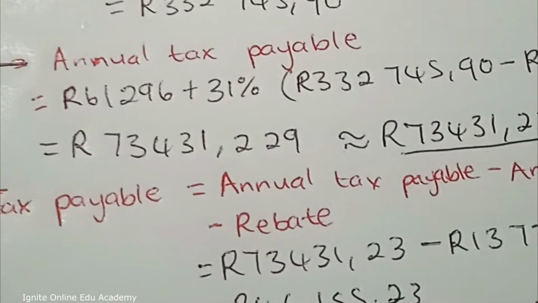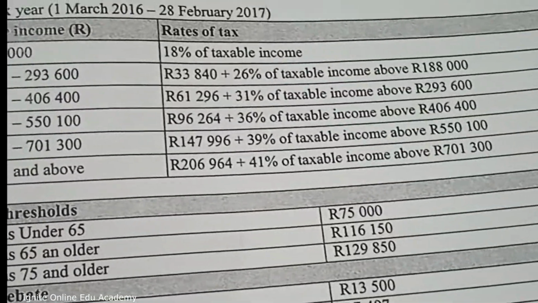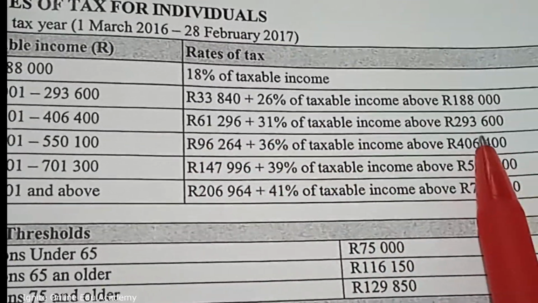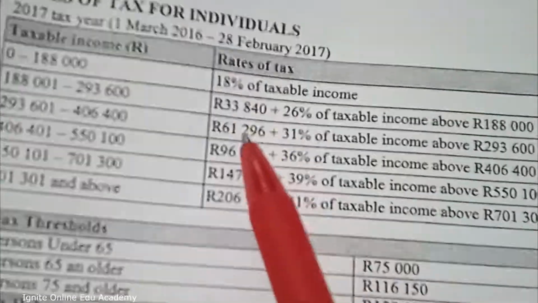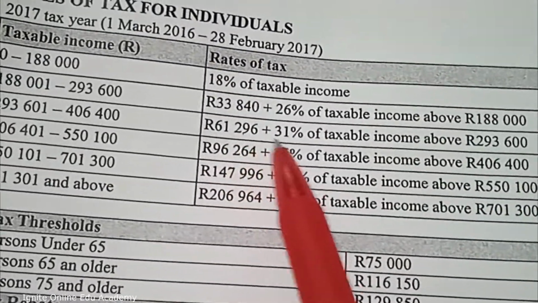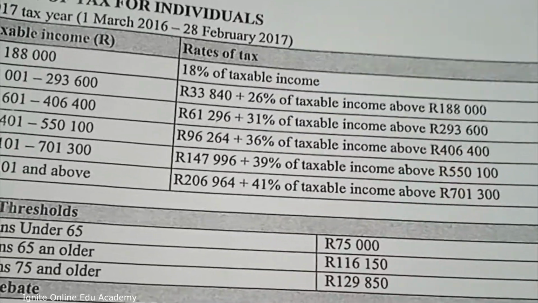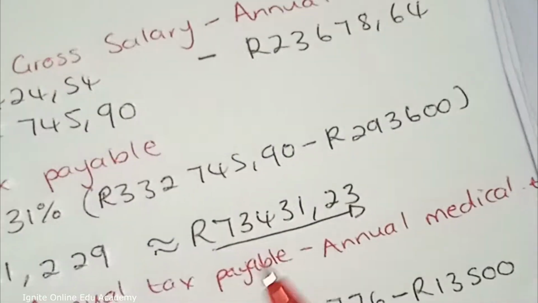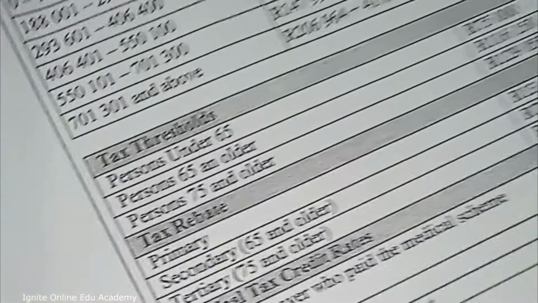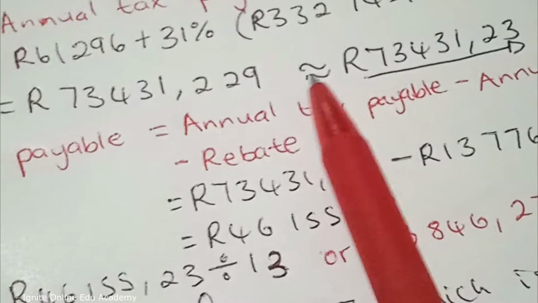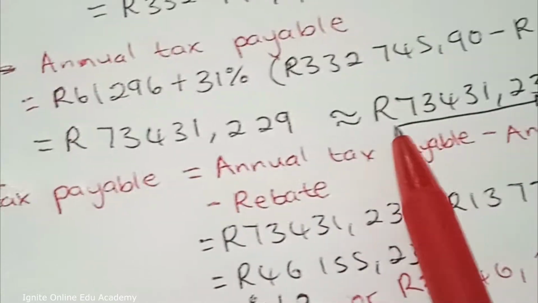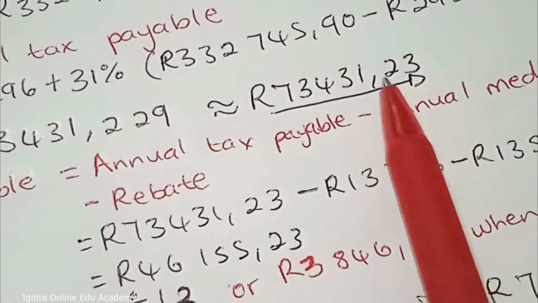So to calculate that, we come to this tax bracket right here. It tells us that he pays 61,000 something plus 31% of any amount above this. Because we know that he's going to pay 61,296 rand and 31% of any amount above this amount here, we take his annual income and then we subtract that amount that they have put there on the tax bracket. And then when you do that, this is what he pays towards tax every year, which can be rounded off to 2 decimal places as 23 cents.